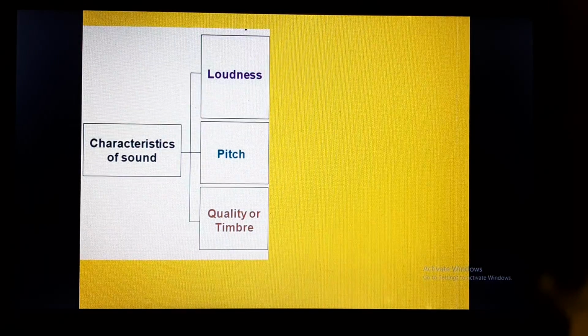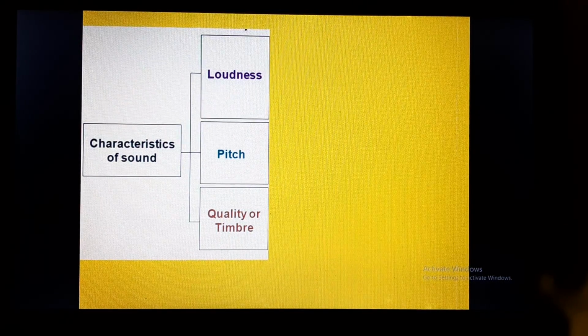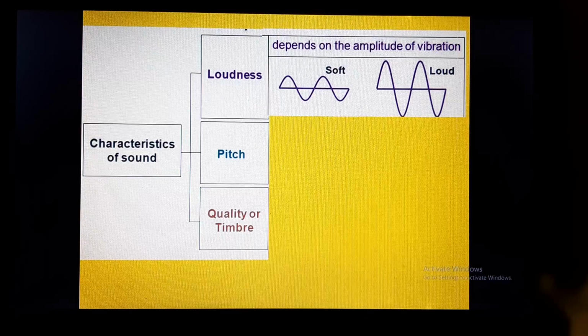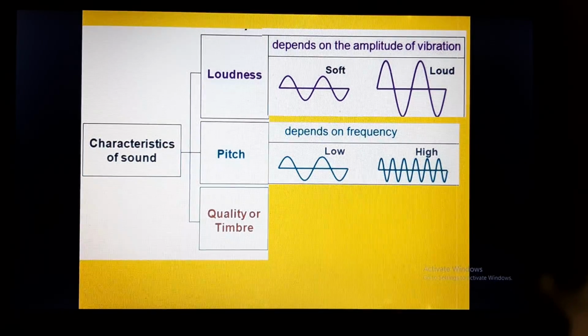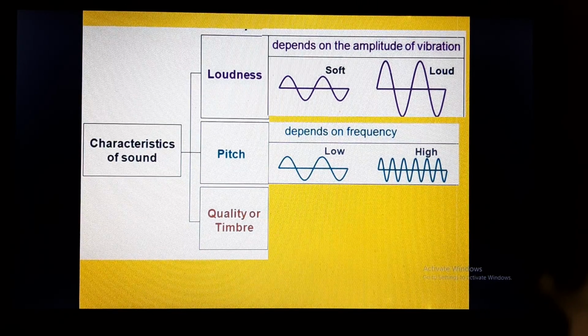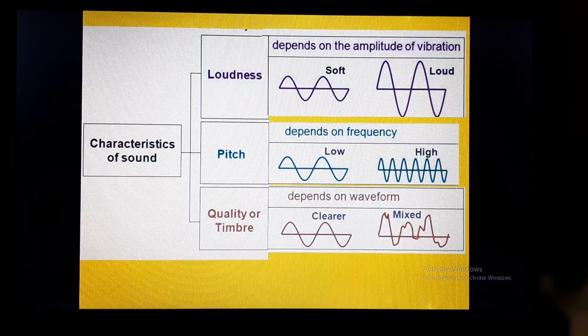So characteristics of sounds are loudness, pitch, and quality or timbre. Loudness depends upon amplitude of vibration, pitch depends upon the frequency, and quality depends upon the waveform. That means whether the waveform is clear or mixed.